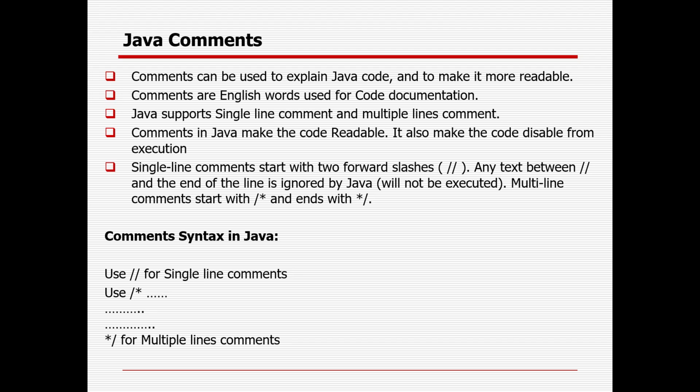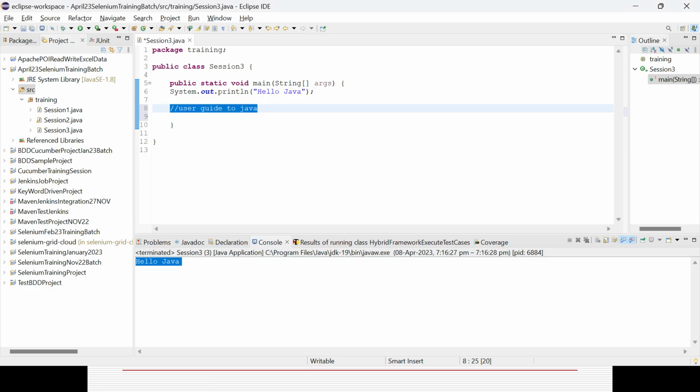Comments can be used to explain Java code and make it more readable. Comments are English words used for code documentation. Java supports single line and multiple line comments. Comments in Java make the code readable. They also disable code from the execution. So that is a single line comment, which you already understand.